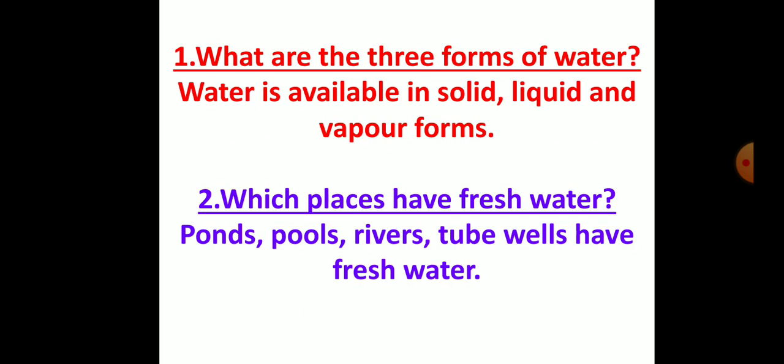Now we are going to discuss some of the important questions and answers. First one, what are the three forms of water? Water is available in solid, liquid, and vapor forms. Which places have fresh water? Ponds, pools, rivers, tube wells have fresh water.